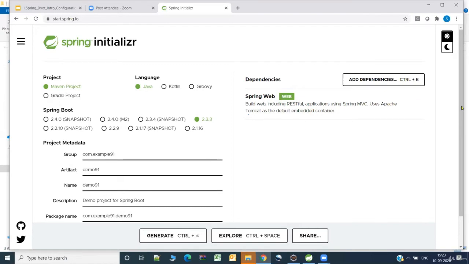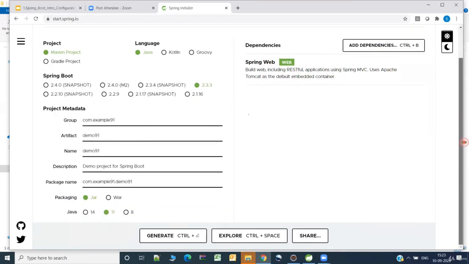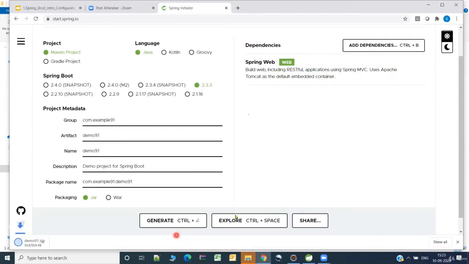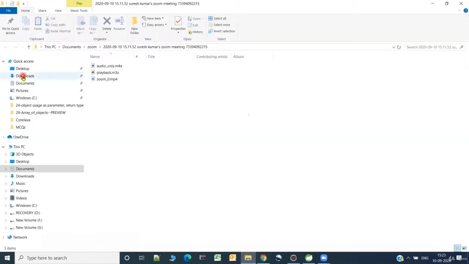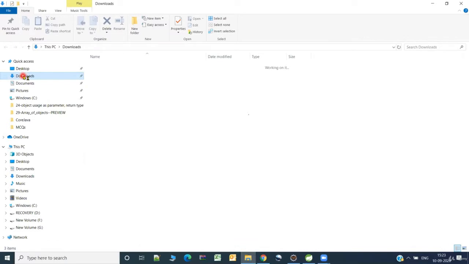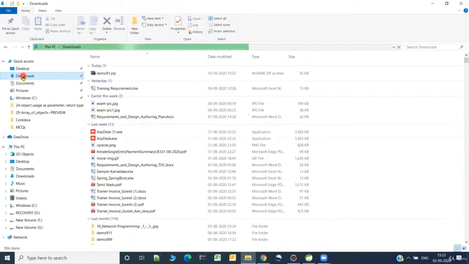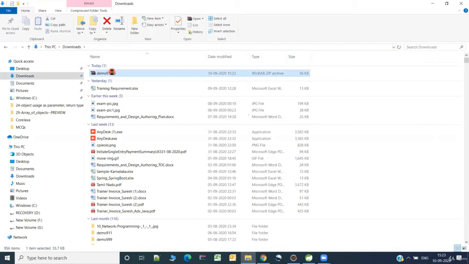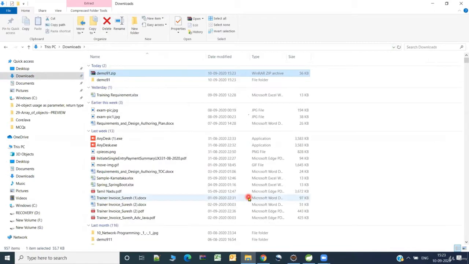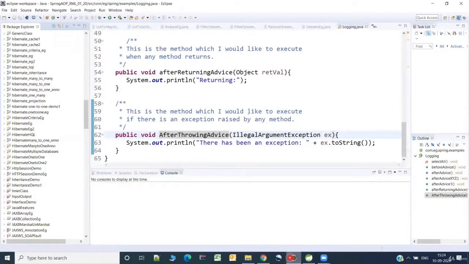Now what we need to do is generate the project for us. So I just clicked generate, and it has downloaded for us. Let me go to the downloads and extract that and then import it. You can import it to the Eclipse IDE or STS, that is Spring Tool Suite. Fine. So let me just extract it. Yes. Now let me try to import that